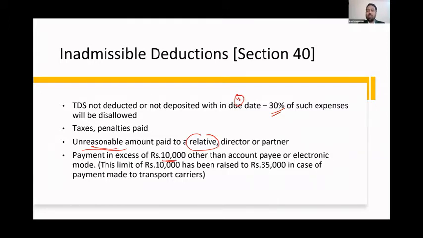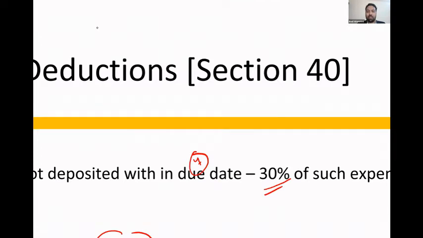Payment in excess of rupees 10,000, other than account payee cheque or electronic mode, is entirely inadmissible, because the government wants to promote digital payment. Any cash expenses over 10,000, whether you're paying salary, rent, or any other expenses in excess of 10,000 in cash.